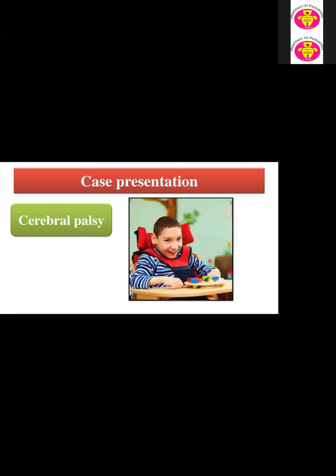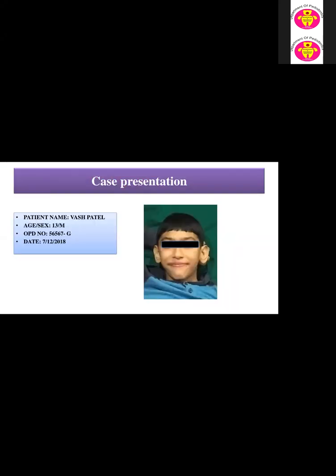Good morning, everyone. Today I'm going to present a case presentation on cerebral palsy. As I have previously explained, cerebral palsy is a non-progressive disorder associated with so many various disorders like hearing impairment, speech impairment, and motor function problems. A child with cerebral palsy has problems with communication, eating, and swallowing. So here is one case presentation.